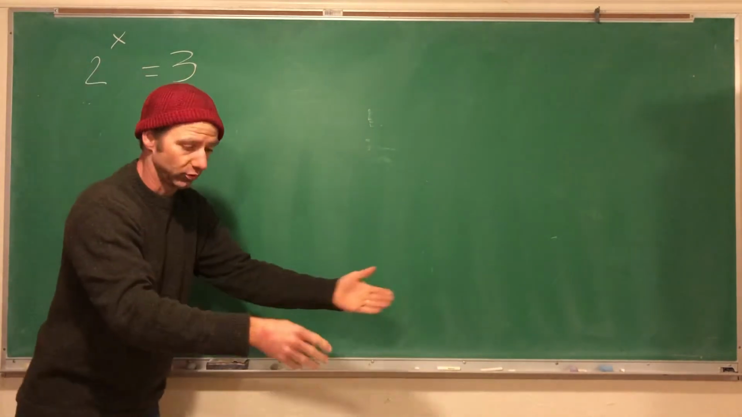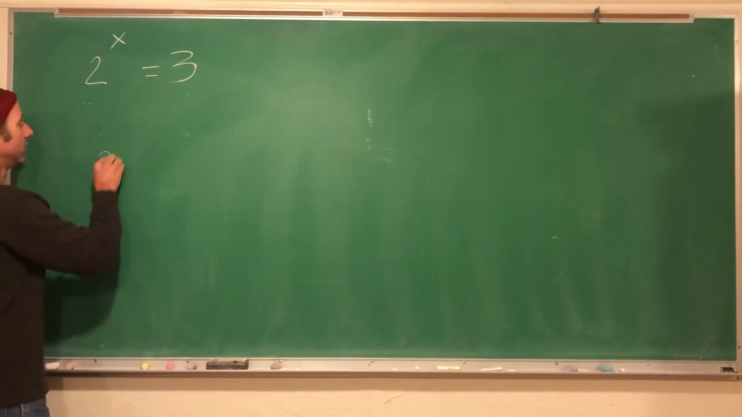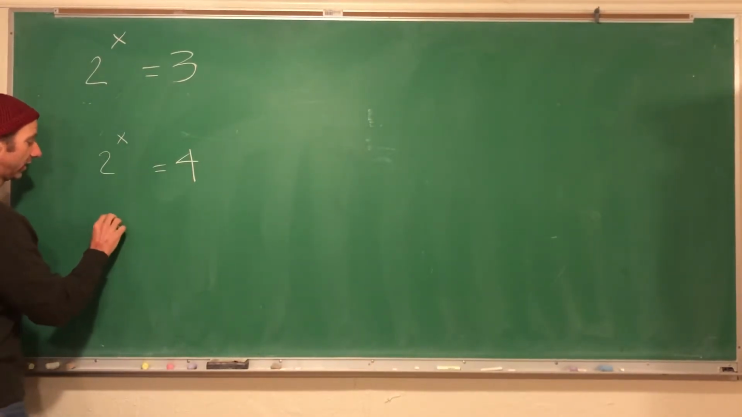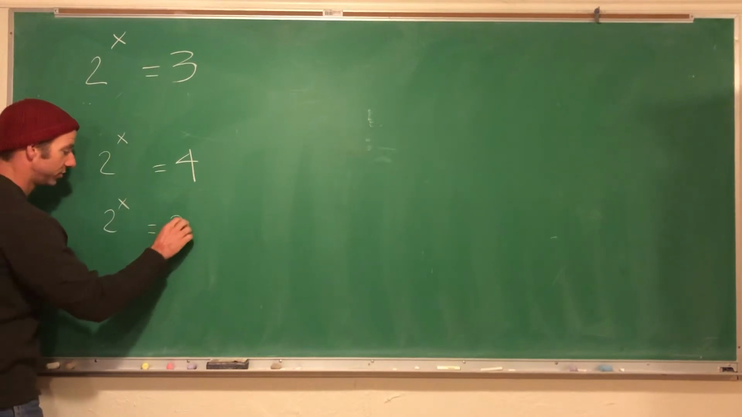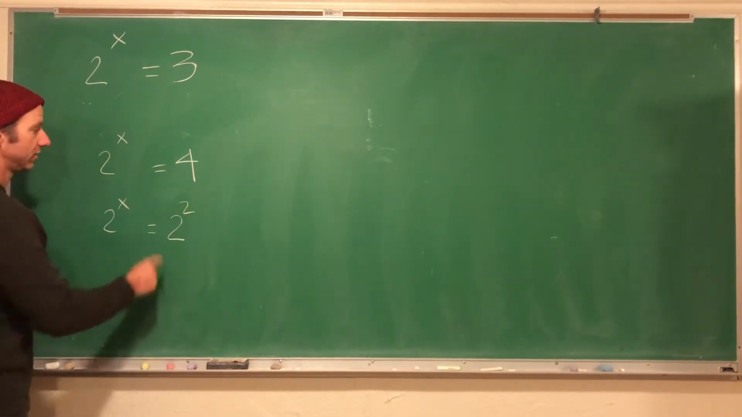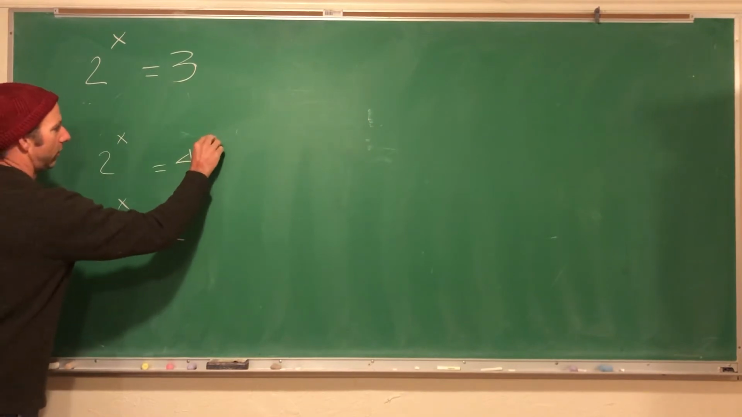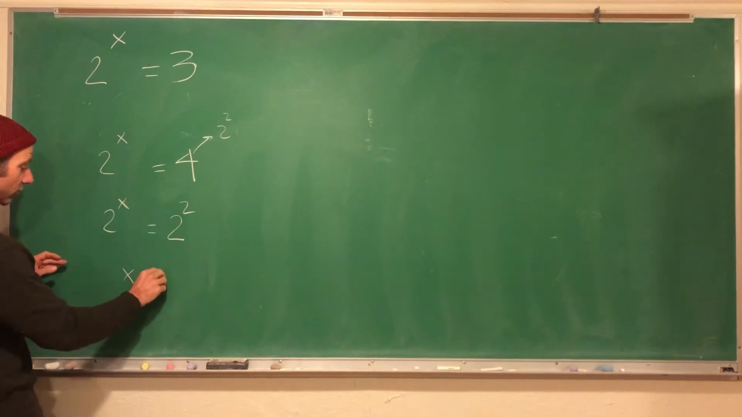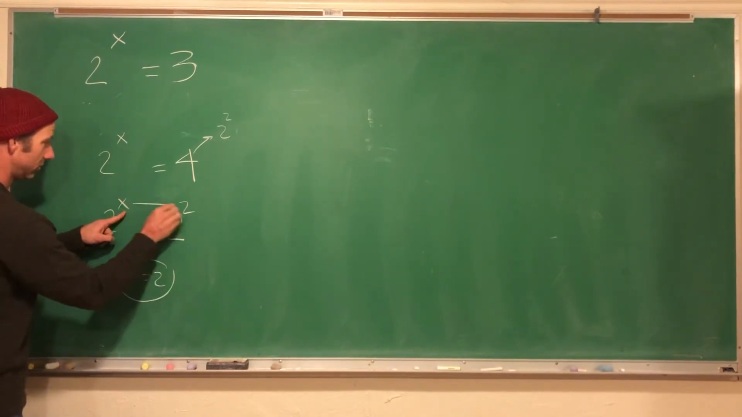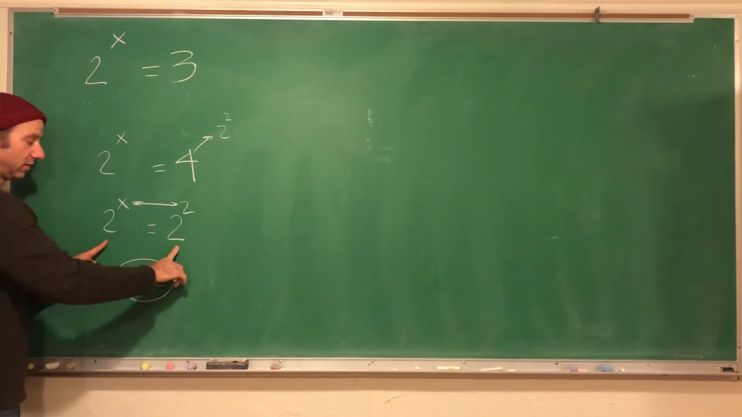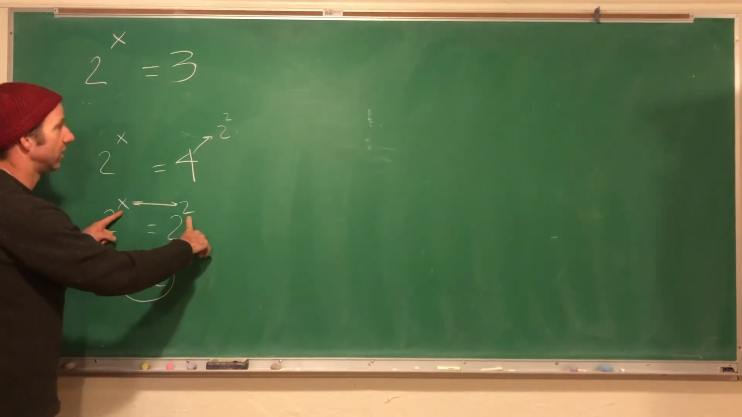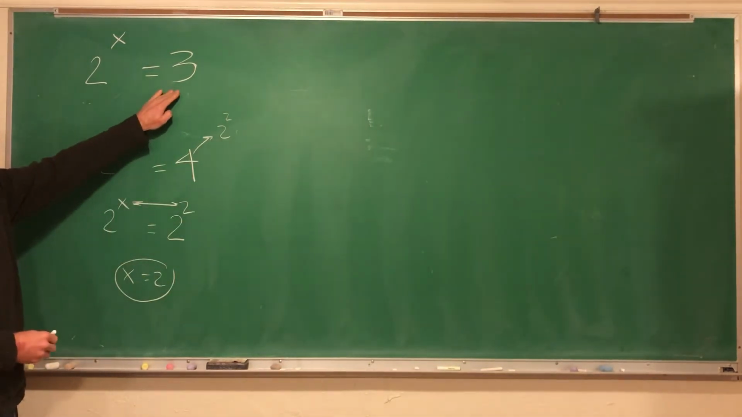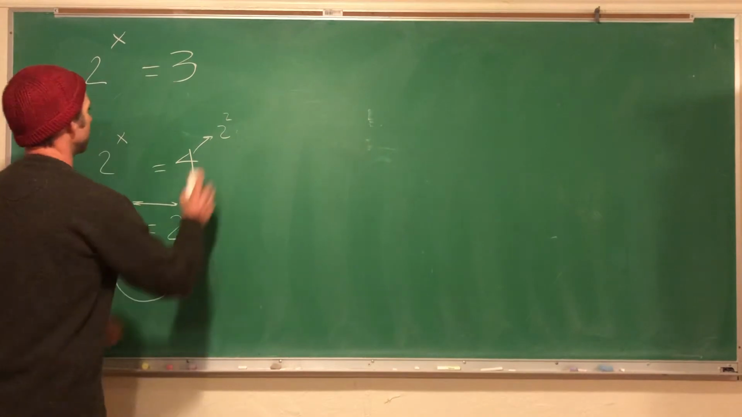So for example, if this was instead 2 to the x equals 4, I could rewrite it like this: 2 to the x equals 2 squared, because 4 is also 2 squared. Then I could say x equals 2, because if the bases are the same, the powers or the exponents have to be the same. However, we can't do this because the bases are different. So we have to do something else.